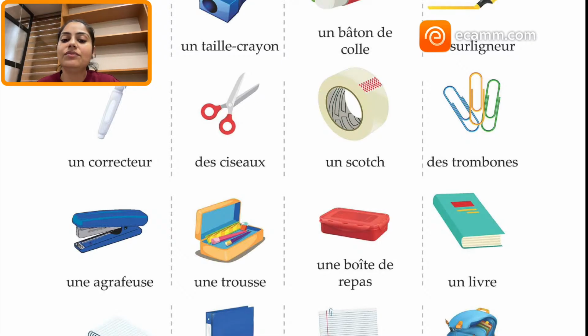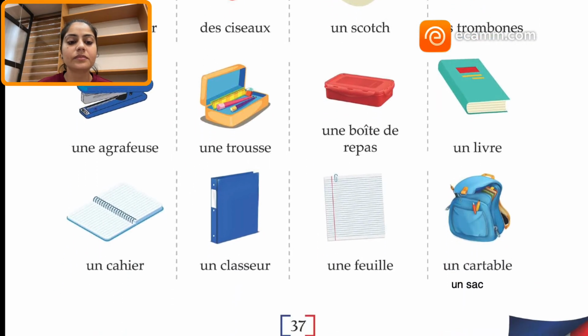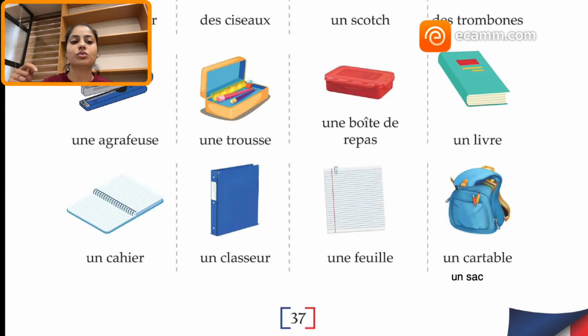un livre. See, livre is ending with E, like I told you in the starting, but it is masculine. Un livre, that is book. Livre is book. Un cahier means notebook. Un cahier. Un classeur, the board file. Un classeur. Une feuille is a paper. Oui, une feuille. Un cartable, the backpack is called cartable, and the normal bag, the tote bag and all, you can call them "sac". Oui, sac.